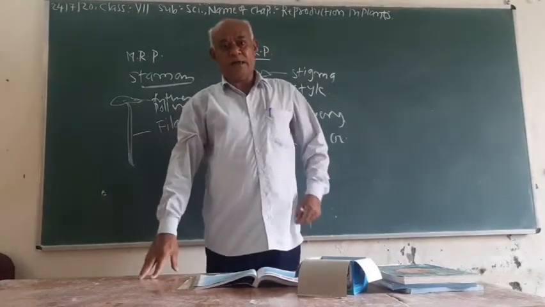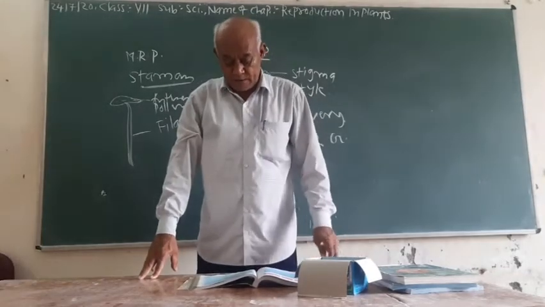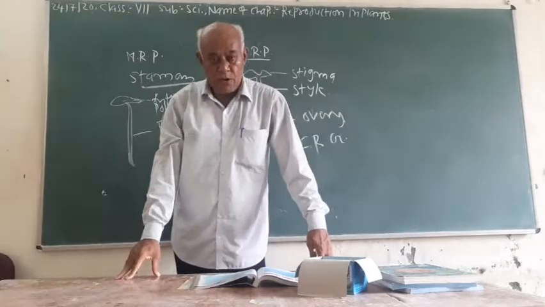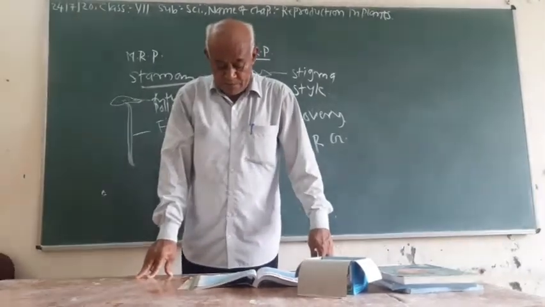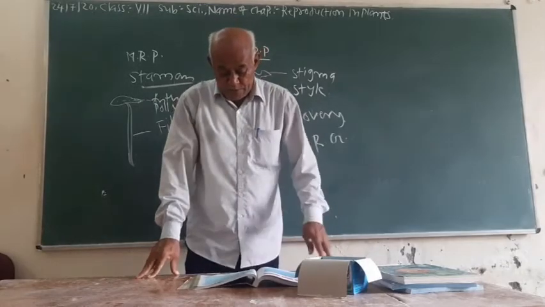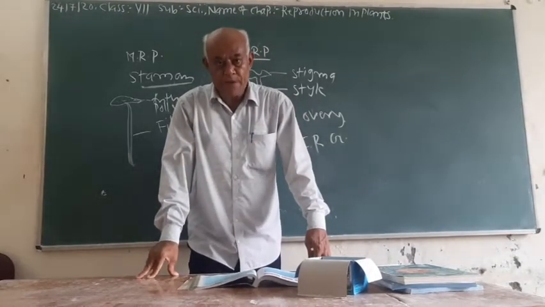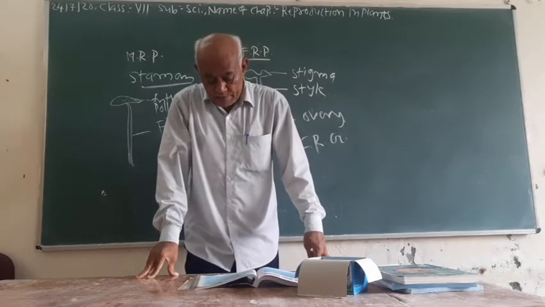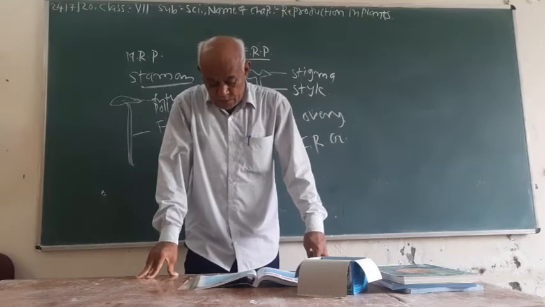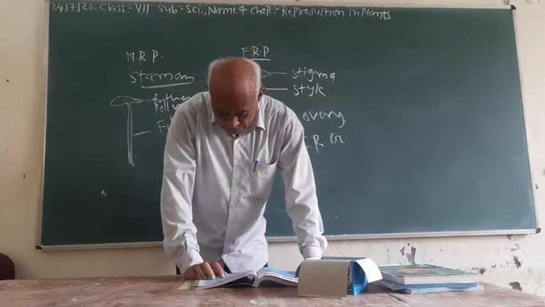Now question number 9 is a matching type question. Two columns are given. In the first column A, B, C, D, E are given. Column first, A, bud. So budding is matched.